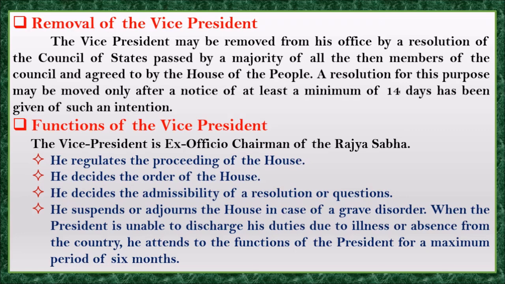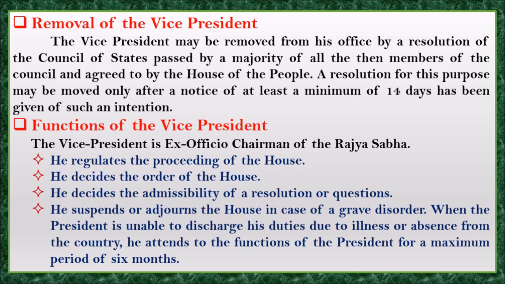Yes. Next, coming to the removal of the vice president. The vice president may be removed from his office by a resolution of the Council of States passed by a majority of all the then members of the council, and agreed to by the House of the People. A resolution for this purpose may be moved only after a notice of at least a minimum of 14 days has been given of such an intention.